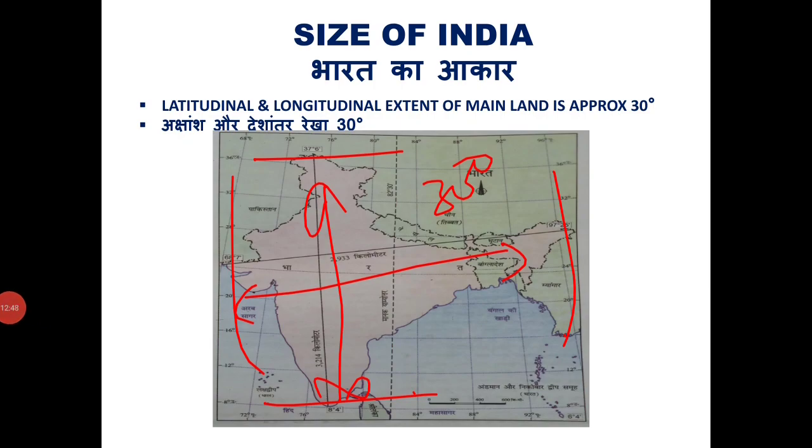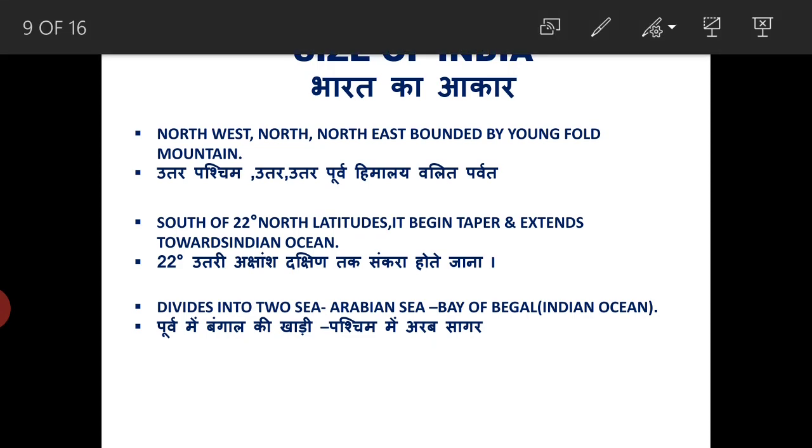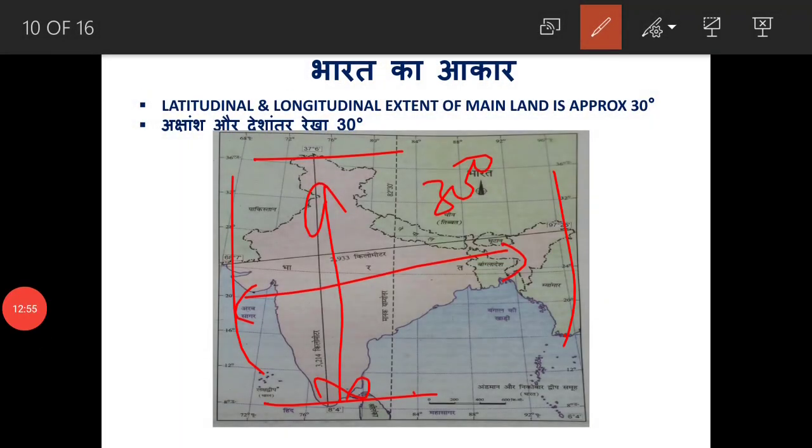But if we see that, this looks smaller and this looks larger one.